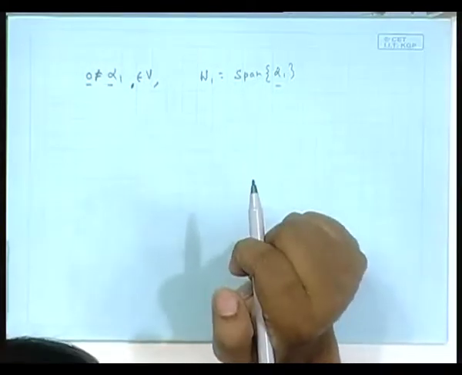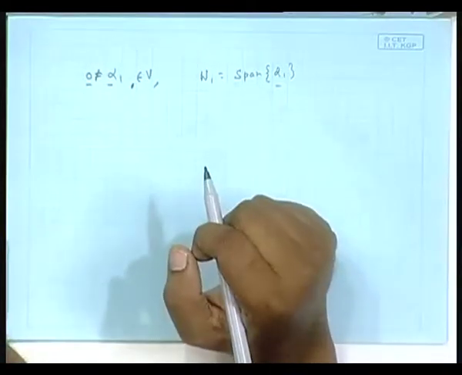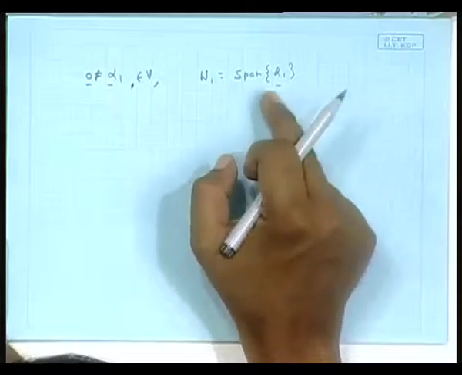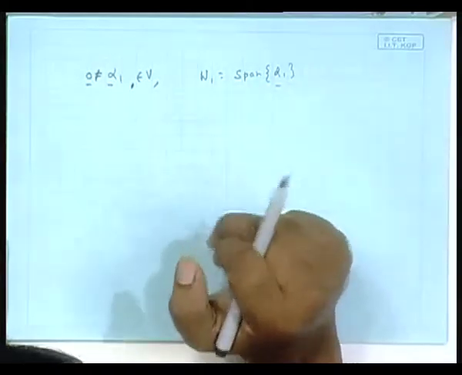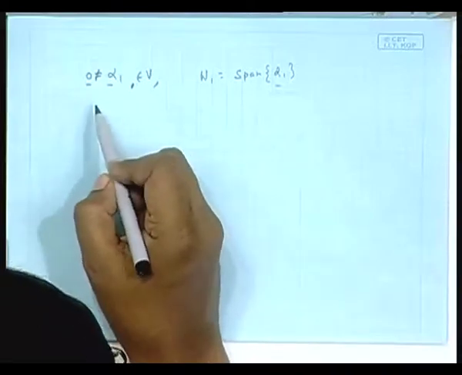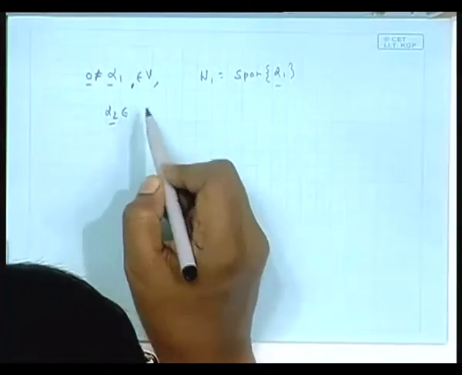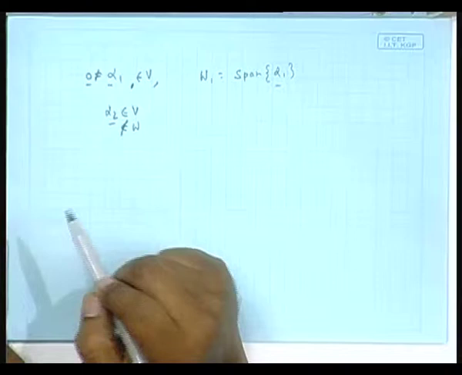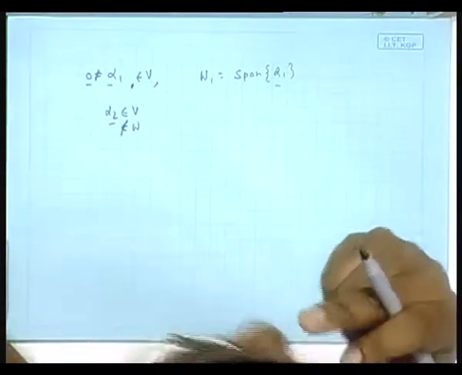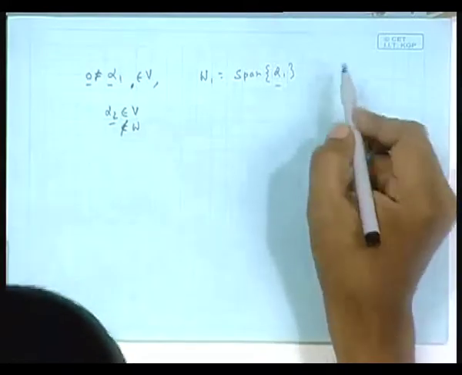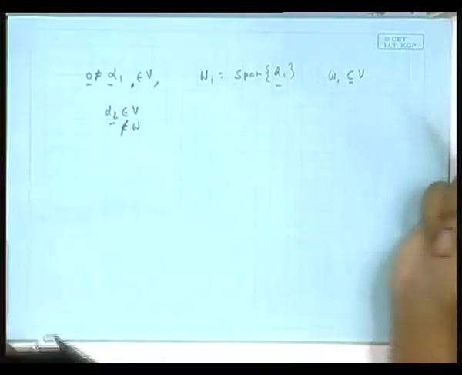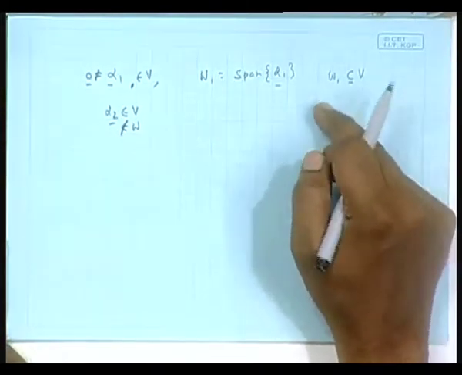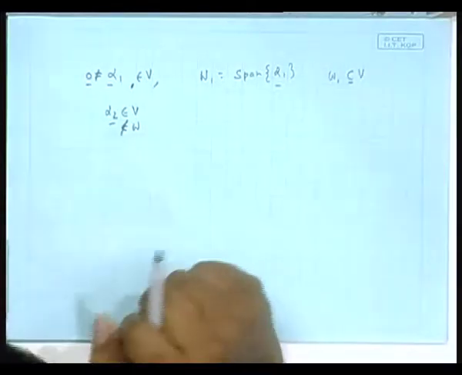That means a typical element of W 1 will be what? A constant times alpha 1. Span of a few elements means all possible linear combinations. Here we have only one element, so all possible terms like C into alpha 1 for all C. Okay, W 1. Next consider alpha 2, an element of V and not an element of W 1, that is from outside W 1, but from inside V. Because after all, W 1 is a subset of V. So, if W 1 is smaller than V, you go outside W 1, remain in V, pick up somebody from there and call it alpha 2.